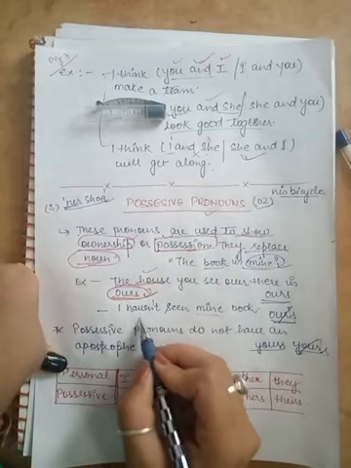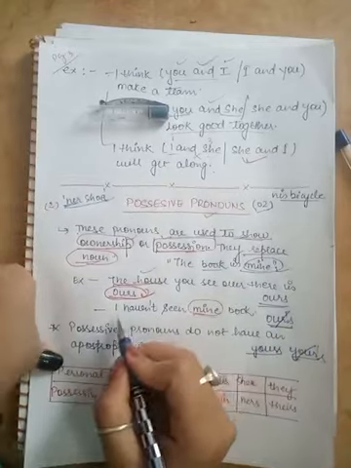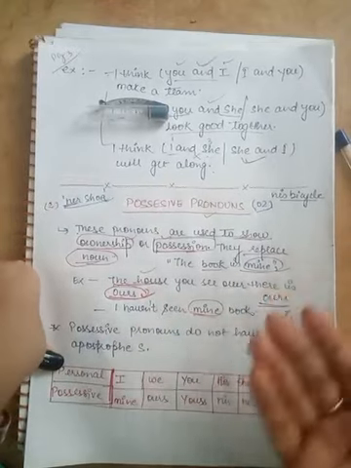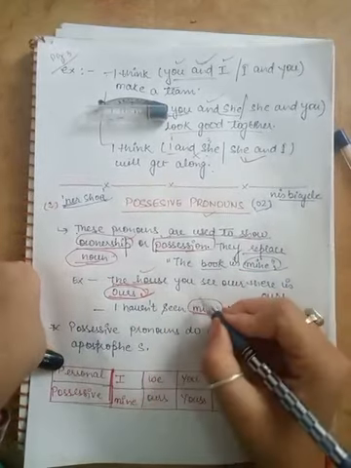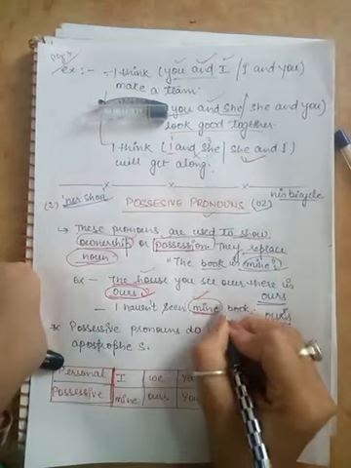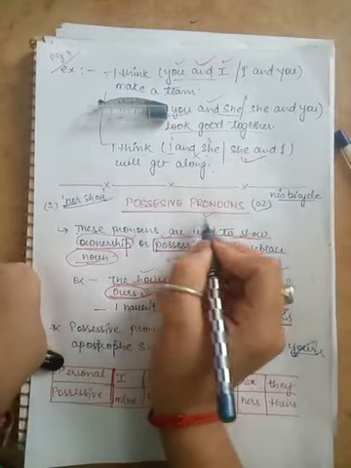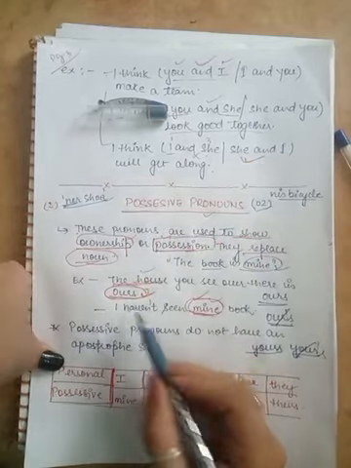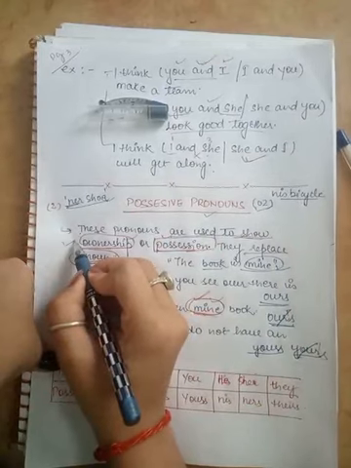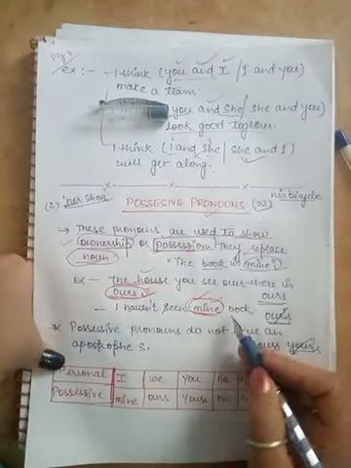Likewise, when I say I haven't seen mine book, what is this person asking? Where is my book? He's inquiring about his book. So this word mine is also a possessive pronoun. These words that express ownership or possession are possessive pronouns.